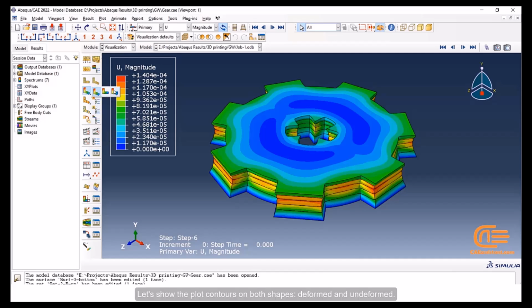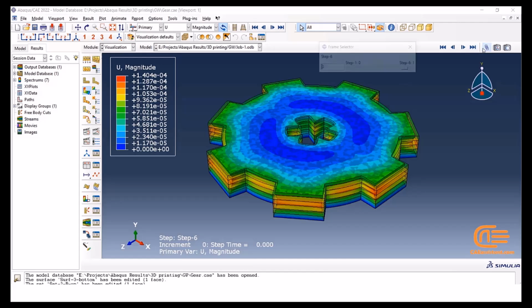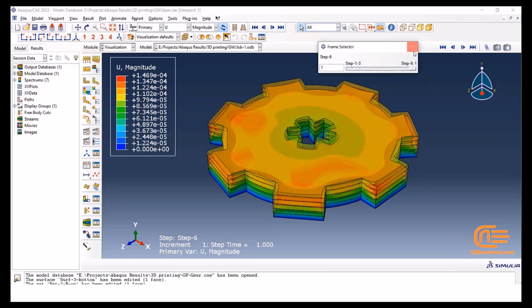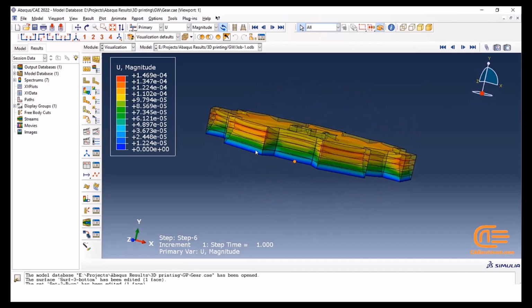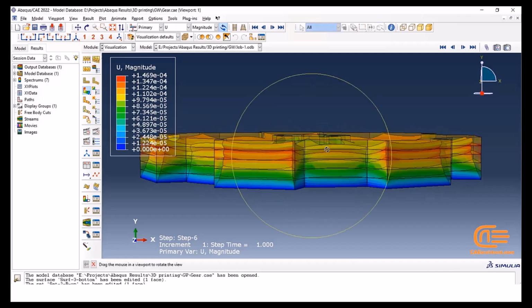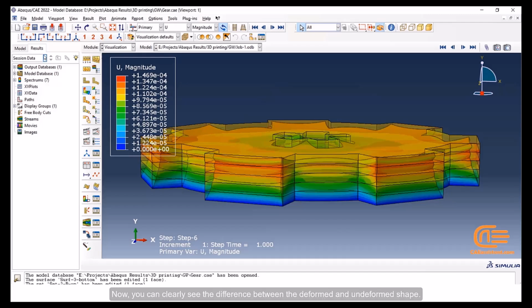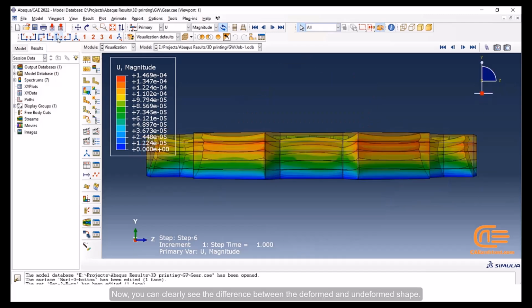Let's show the plot contours on both shapes, deformed and undeformed. Now you can clearly see the difference between the deformed and undeformed shape.